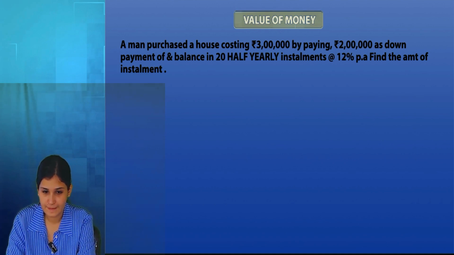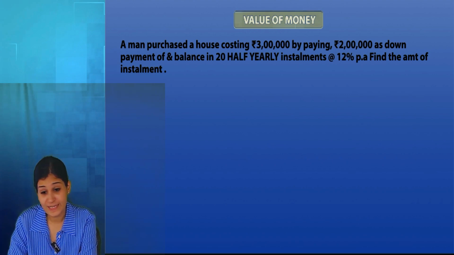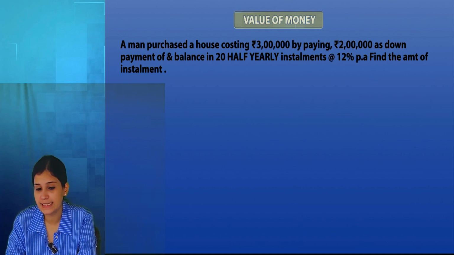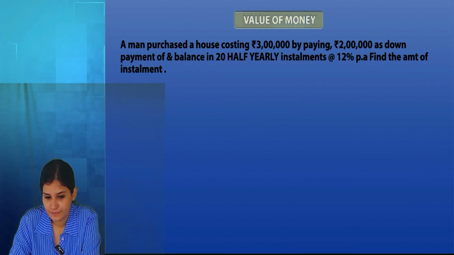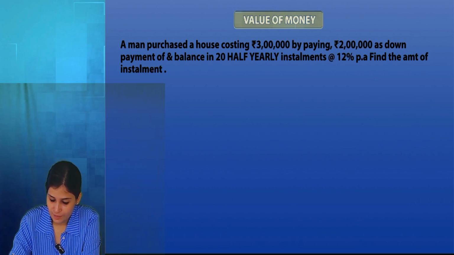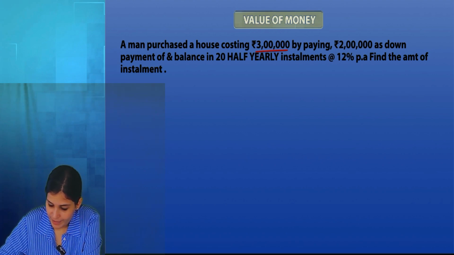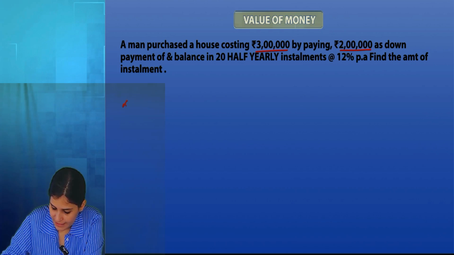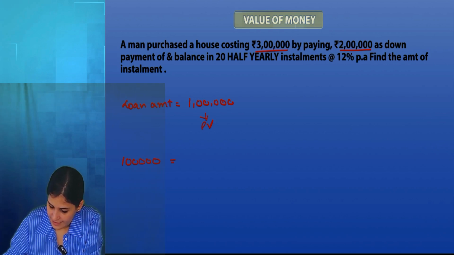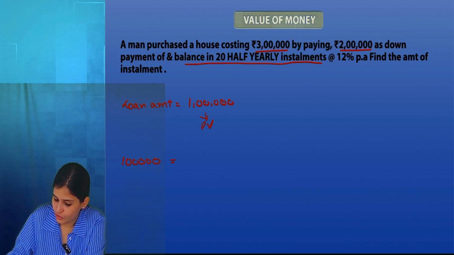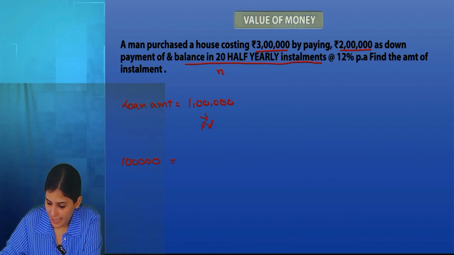Ma'am, is 20 N, or is 20 yearly? No, 20 is half yearly installments, so the number of times I'm going to make the payment is 20. N is 20. So a man purchased a house costing 3 lakh. He made a down payment of 2 lakh. So automatically my loan amount will become 1 lakh, and that is my present value. Right? The balance is paid in 20 half yearly installments. So N is 20 at 12% per annum.